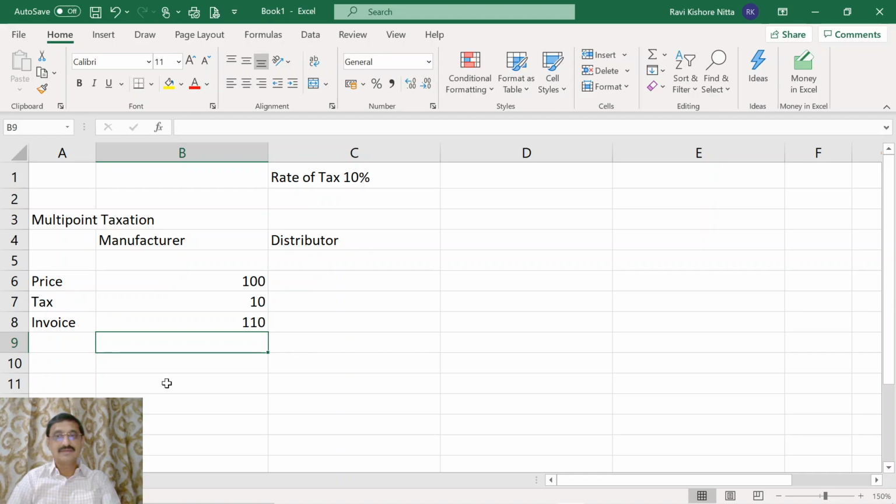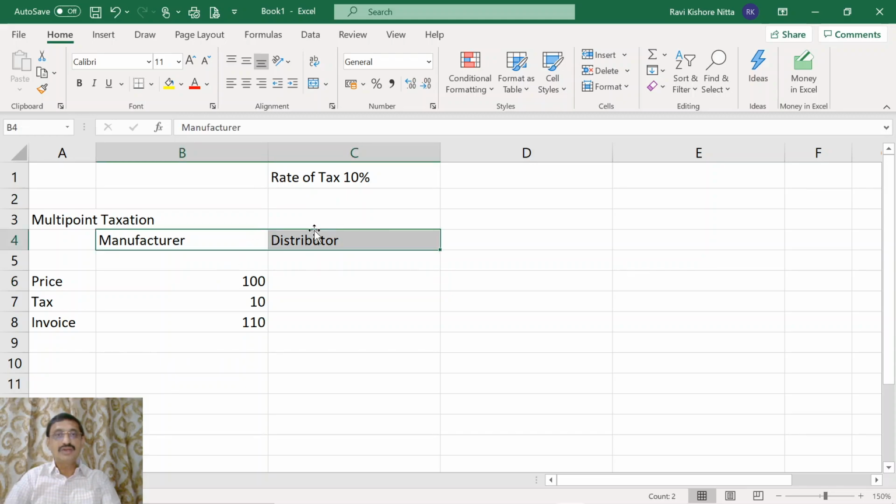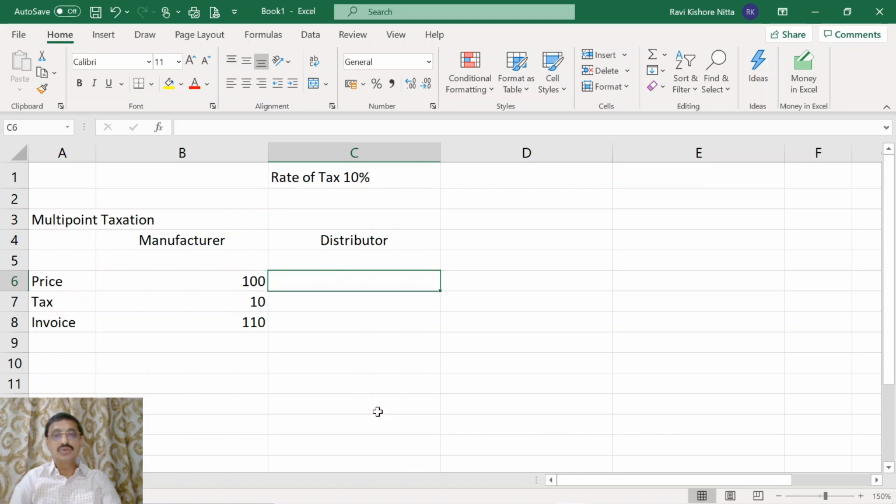Now let us say the distributor has bought the good for 110 rupees. Since this is a multi-point taxation, tax will be levied at every point, right?